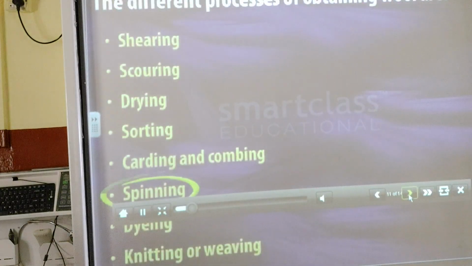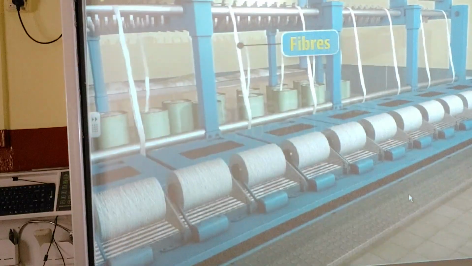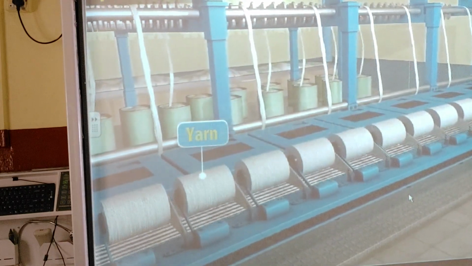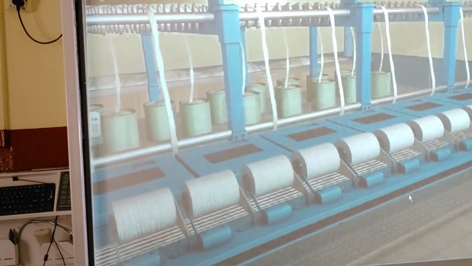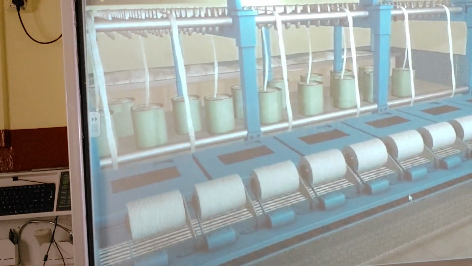Spinning. The fibers are twisted together to bind them and form a strong, long yarn. This process of forming yarns from fibers is called spinning. Spinning can be done either manually or by machines.